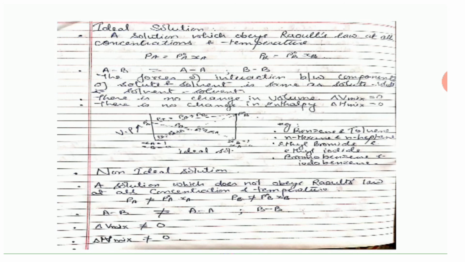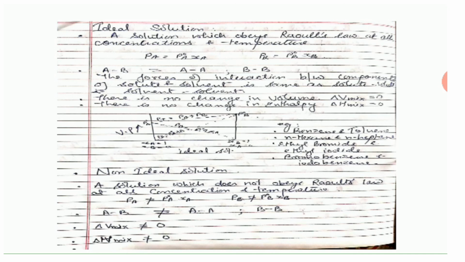And non-ideal solutions are those solutions which do not obey Raoult's law at all concentrations and temperatures. So in these cases, the intermolecular force of attraction between A and B, that is solute and solvent, is not equal to the interaction between solute-solute or solvent-solvent. The change in volume on mixing is also not equal to 0, and the enthalpy change is also not equal to 0. If they are not equal to 0, they are either greater than 0 or less than 0.